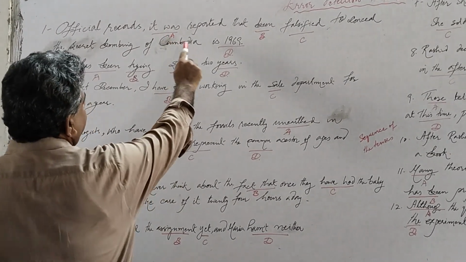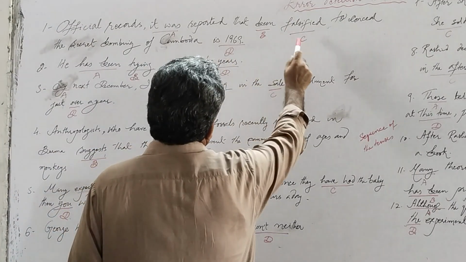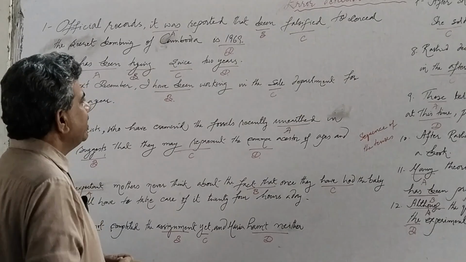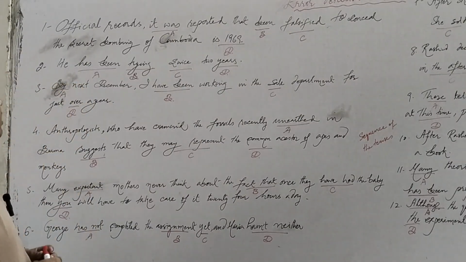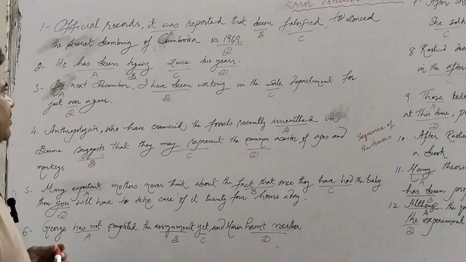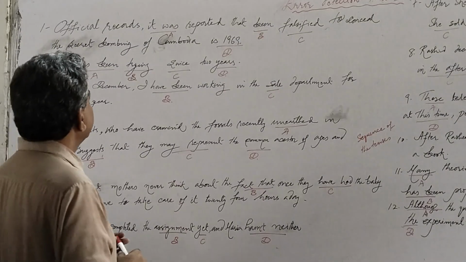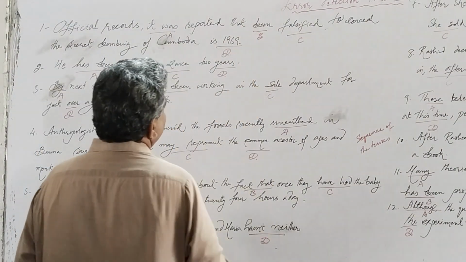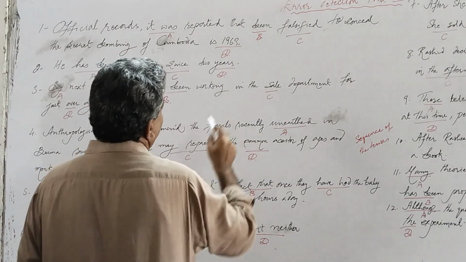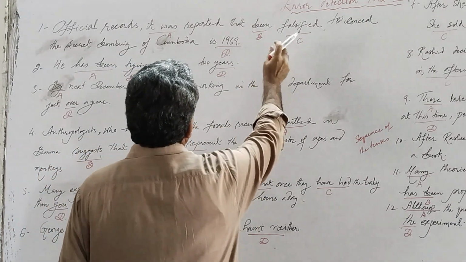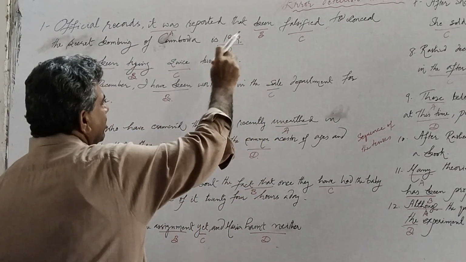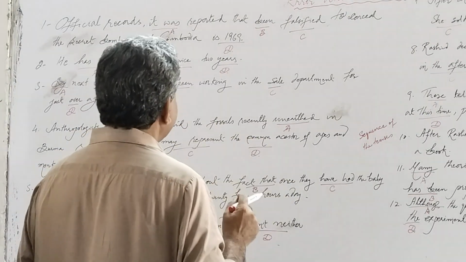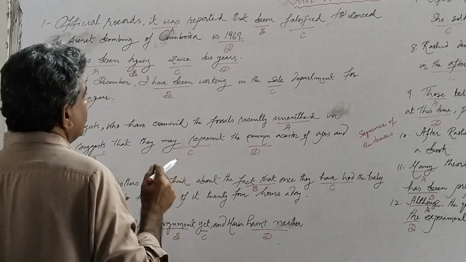It was, been falsified, and the 1969. When we read the sentence, we see that after that we have only a helping verb, been falsified, and no other verb of to be or perfect is shown here.